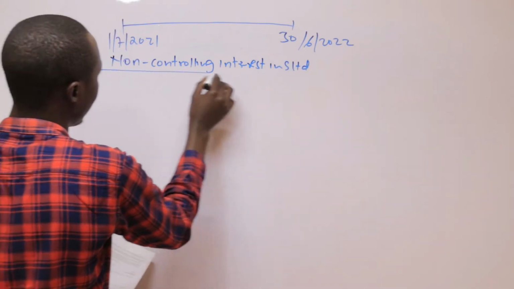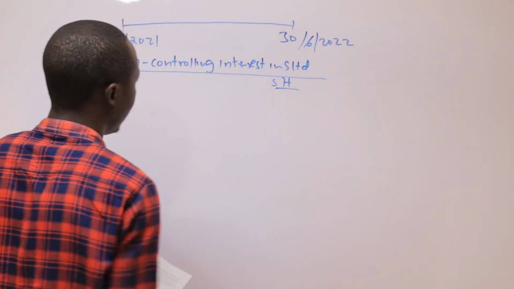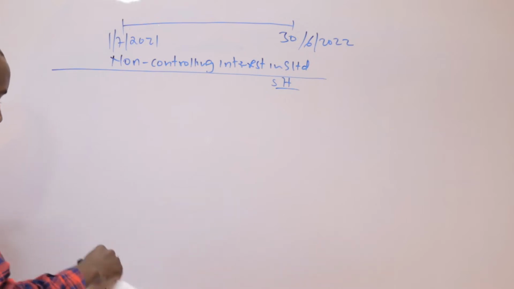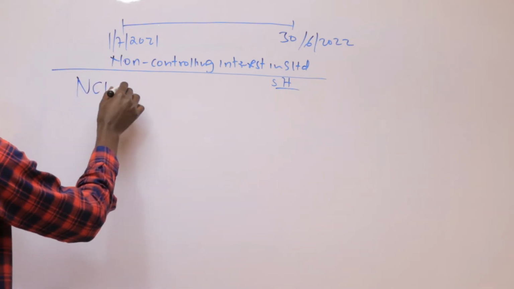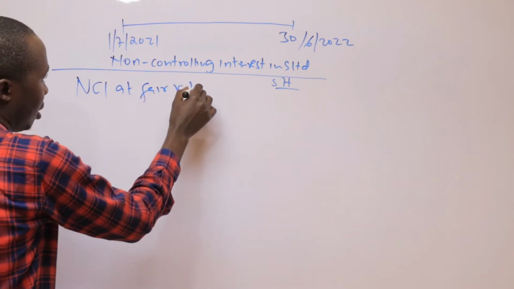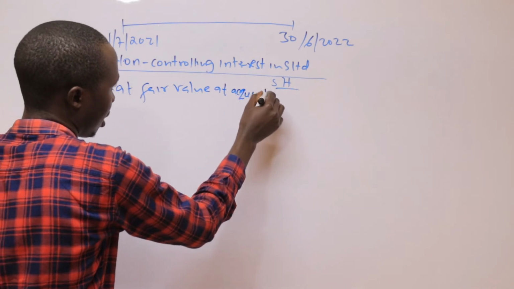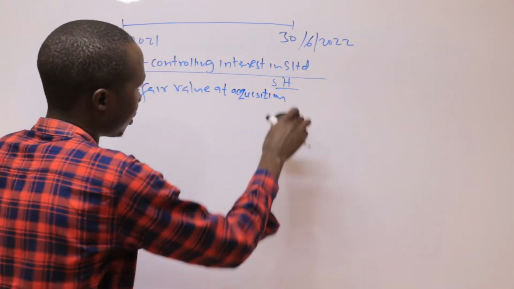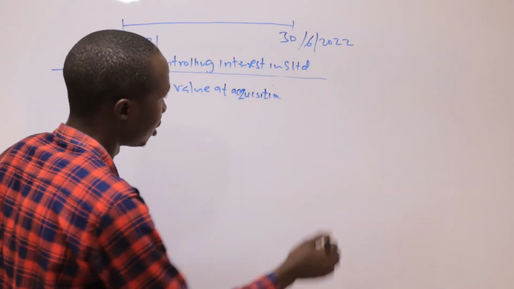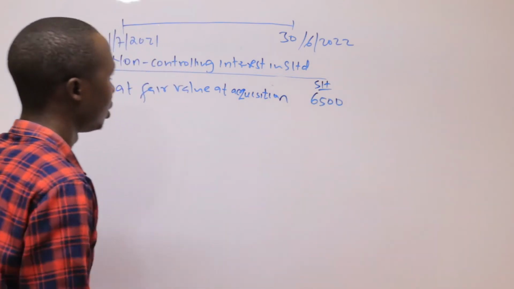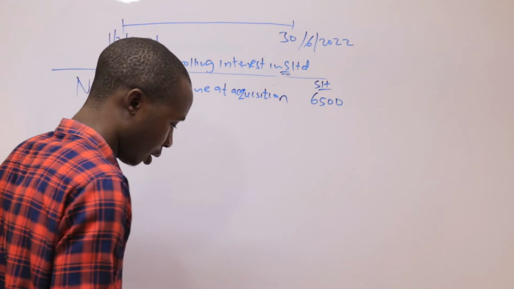What you are required to do first is to record the first item, being the NCI at fair value. So in short, this is how you are supposed to do it. You start with the NCI at fair value, that is, NCI at fair value at acquisition. So as at acquisition, when S was acquired, according to note 1, you are told that 6,500.